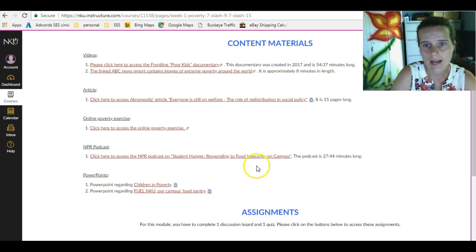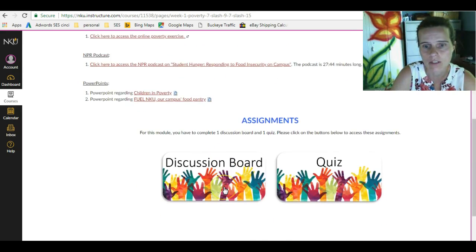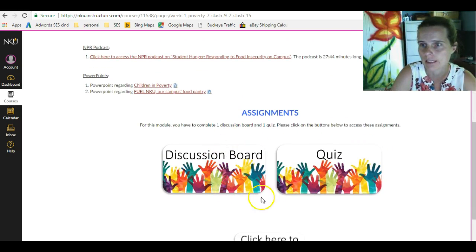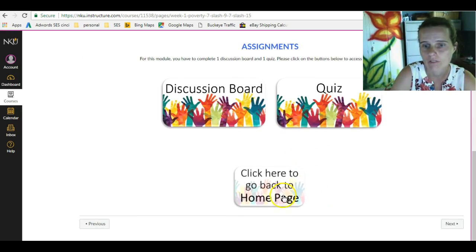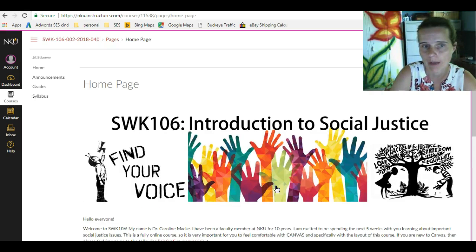Then when you scroll down on this week 1 tab, what you'll see is that your assignments for that week are linked at the bottom. So if you click on discussion board, it will take you to the discussion board for that week, and if you click on quiz, it will take you to the quiz for that week. And then at the very bottom of each of those weekly pages, you can click on the Back Home button, and it will take you right back home.